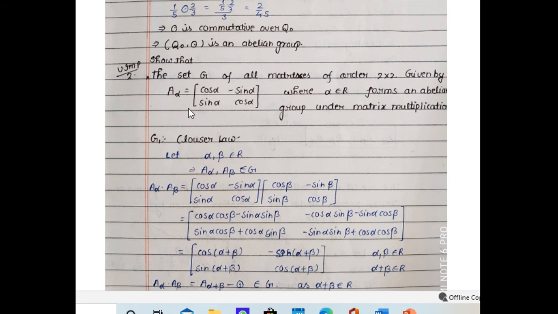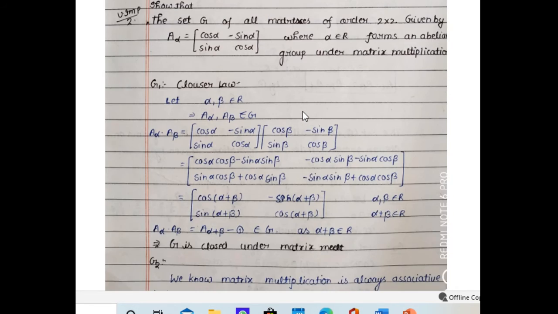I am just discussing one more example, a very important example. Consider a 2 by 2 matrix A alpha, which is cos alpha, minus sin alpha, sin alpha, cos alpha, where alpha is any real number, and we check whether under matrix multiplication it forms a group or not.